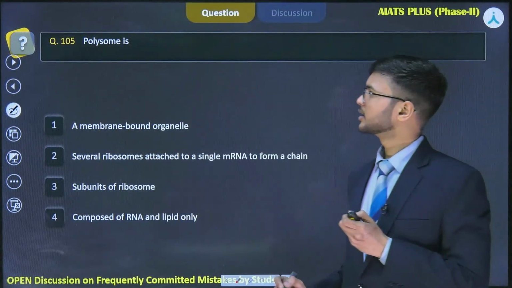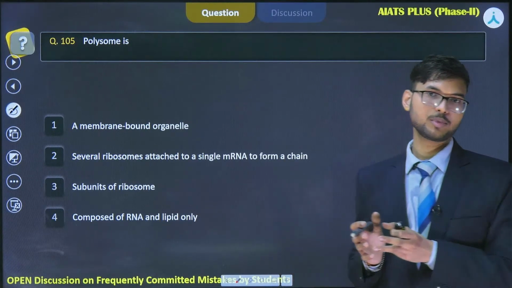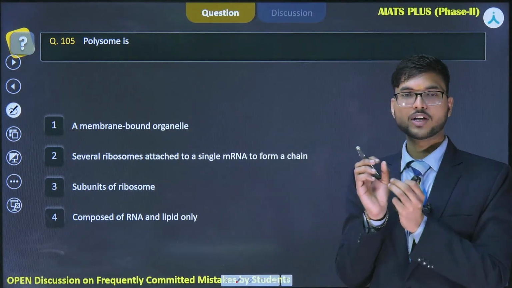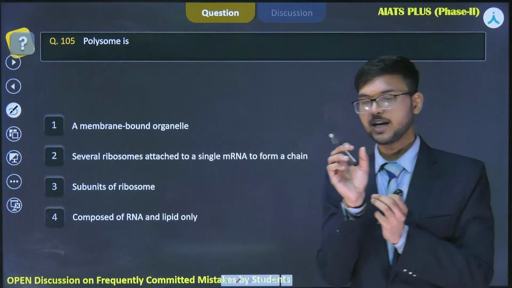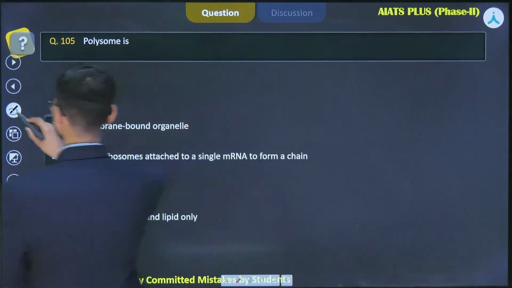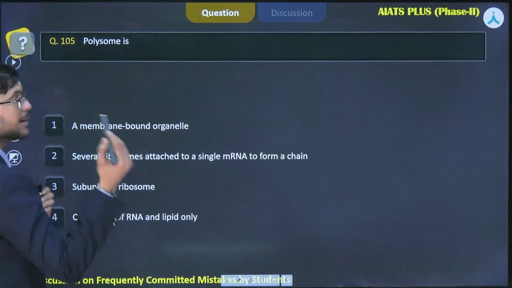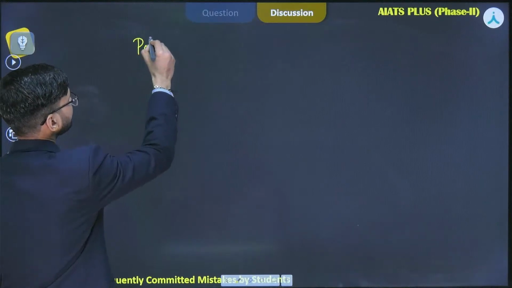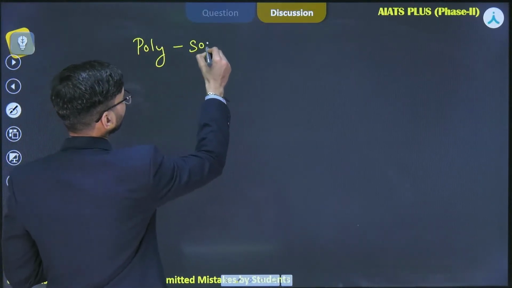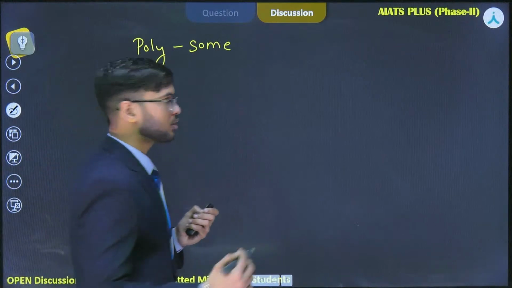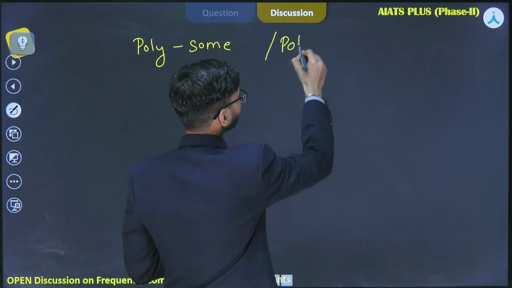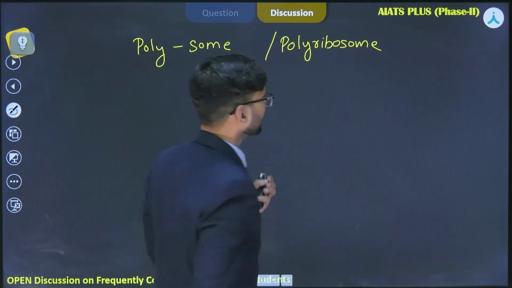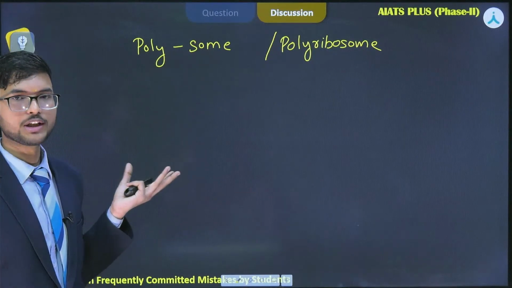So, the next question is polysome is. This question belongs to cell, the unit of life. This word is made up of two parts, that is poly. Poly means multiple and some here refers to ribosomes, okay. So, polysome is also called polyribosome. Okay. Now, what are these polyribosomes and polysomes, right?